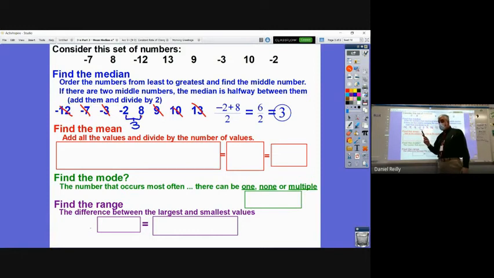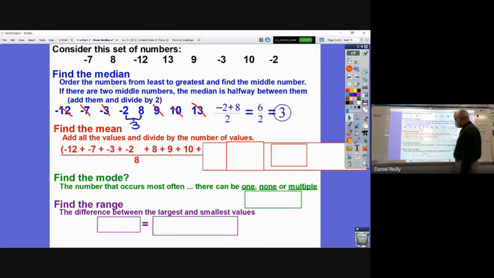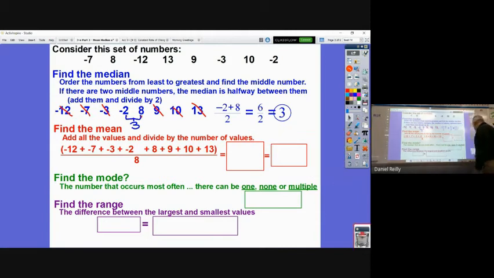To find the mean, I have to add up all of the numbers and divide by how many there are. If the numbers are ordered like this, that puts all of your negative numbers first and all of your positive numbers next. And it's way easier if you're going to add up a bunch. You don't want to go up here and do -7 plus 8. You got to subtract. That's 1. Then 1 plus -12 and subtract, and you get -11. And then add and subtract.